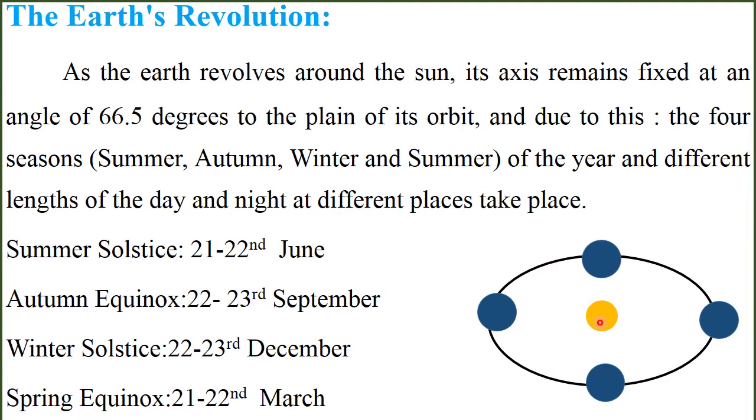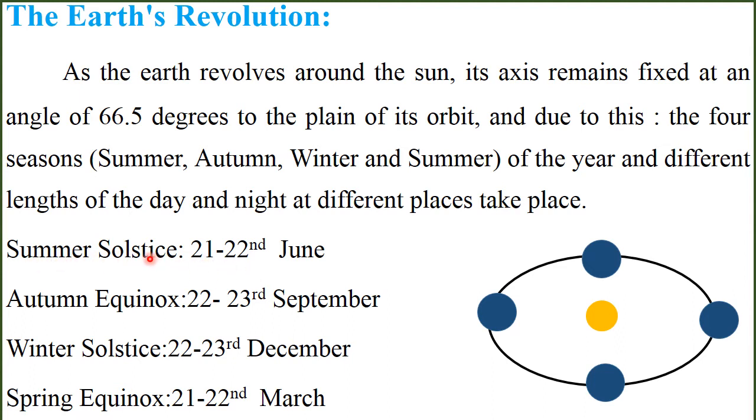In the next slides, we see all the description of these four positions, and these four positions show four different seasons: summer solstice, autumn equinox, winter solstice, spring. These four phenomena basically are related to season.